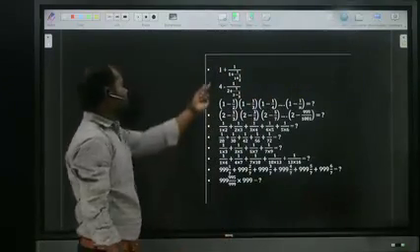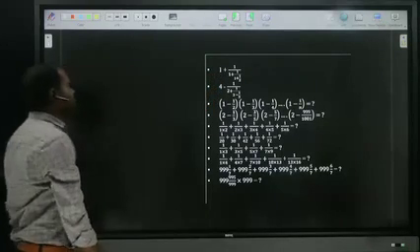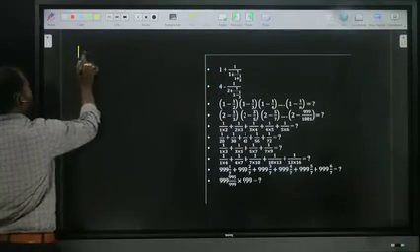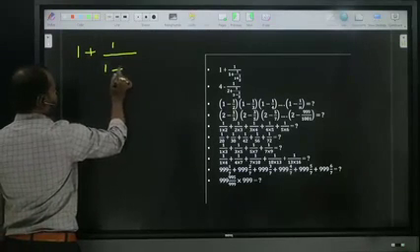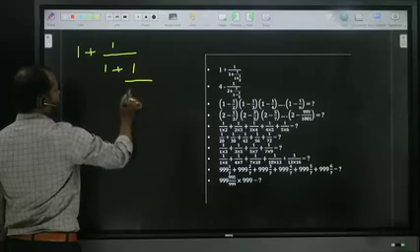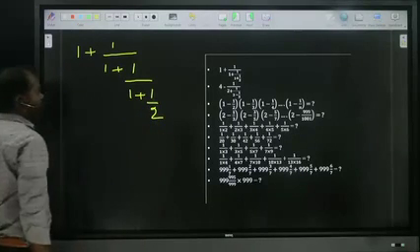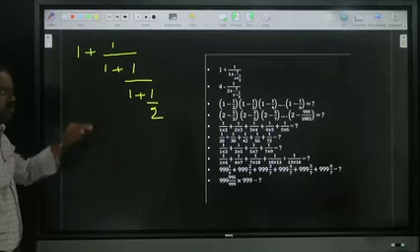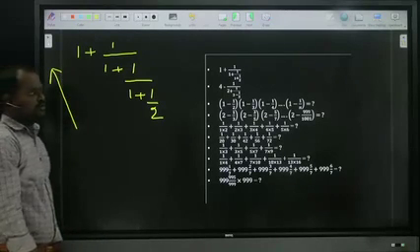Now we are looking at this kind of model ma. First one I will show ma. Second one you have to try ma. Now first one ma. 1 plus 1 by 1 plus 1 by 1 plus 1 by 2. This kind of model ma, we should simplify from bottom to top ma. Bottom to top. Okay na?